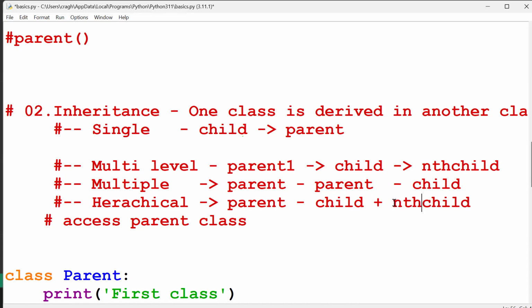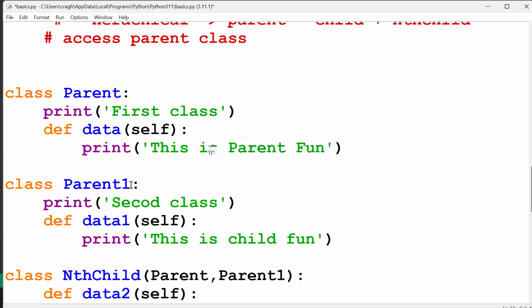This is called hierarchical. For example, parent. This I will just change. This is a child. So we have two child right now. One parent is there. This parent component you can derive here, and the same parent component you can derive in nth child also.